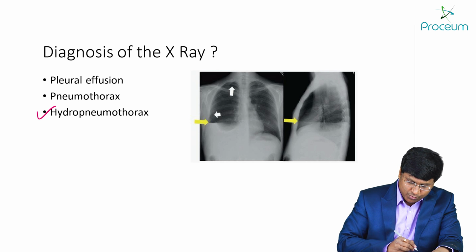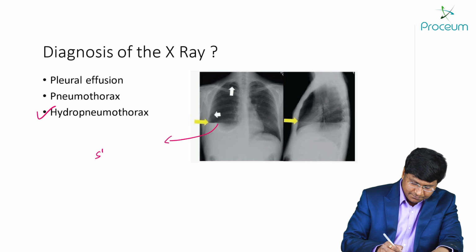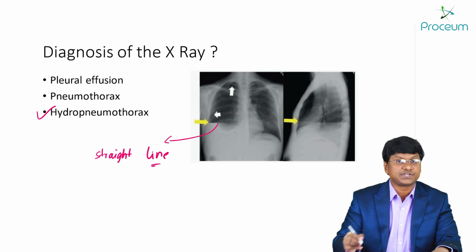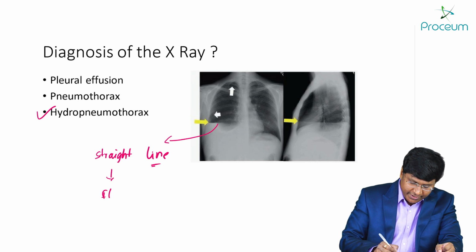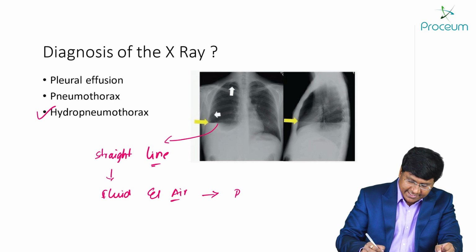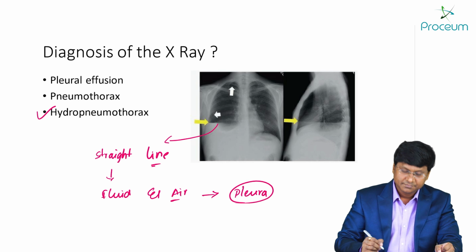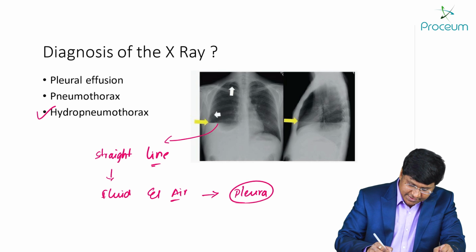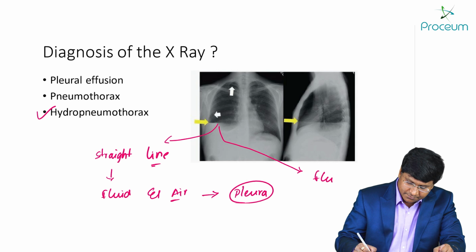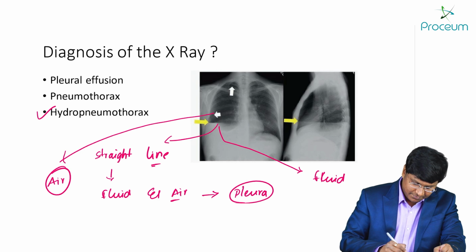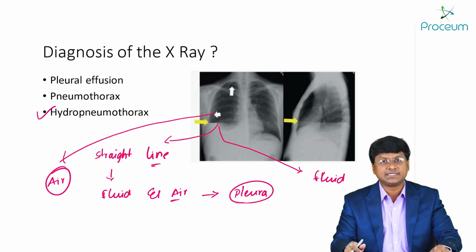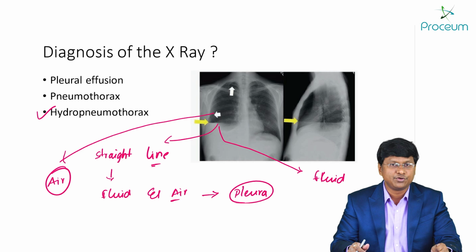And in hydropneumothorax, what you will have is the presence of a straight line, right, and this straight line is mainly due to the fluid and air interface. The fluid and air interface, that is in the pleura, right. So you can make out here, see, this is the fluid, right, and this is the air. So this is what is called the straight line you get in patients with hydropneumothorax.